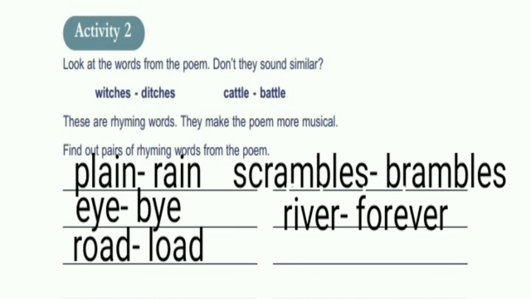Now look at the words from the poem. Don't they sound similar? Witches, ditches, cattle, battle. So, these are rhyming words. They make the poem more musical. Find out pairs of rhyming words from the poem. Plain, rain, I buy, road, load, scrambles, brambles, river, forever. These are all rhyming words from the poem.